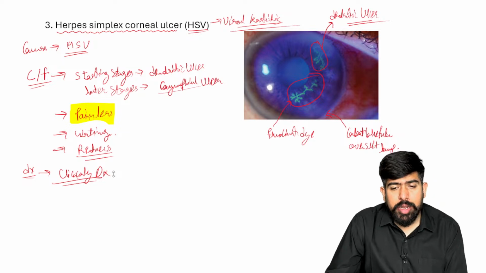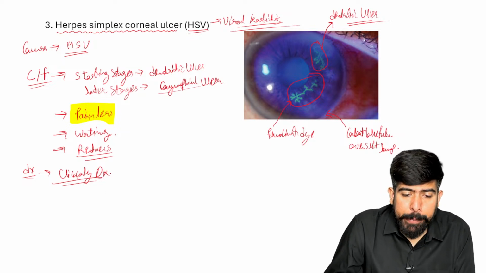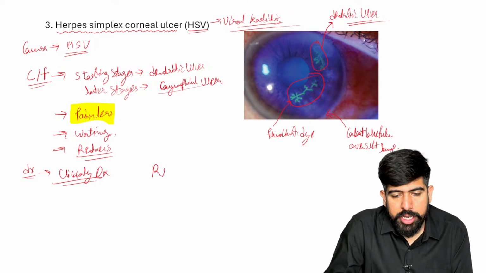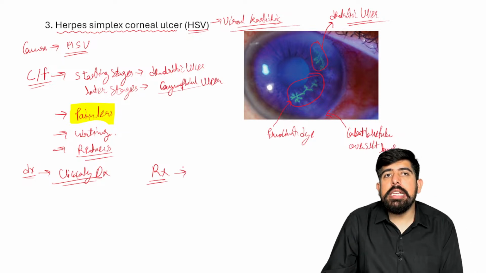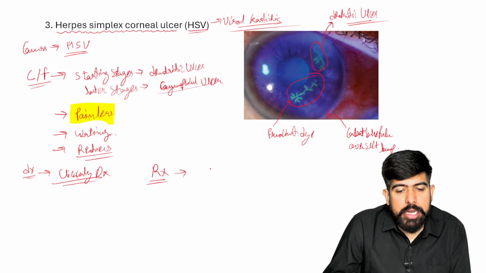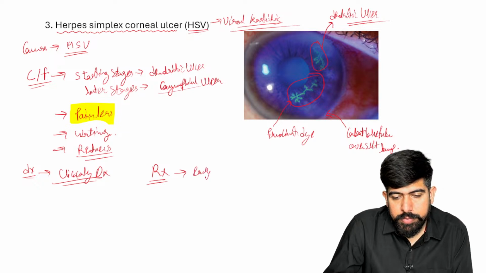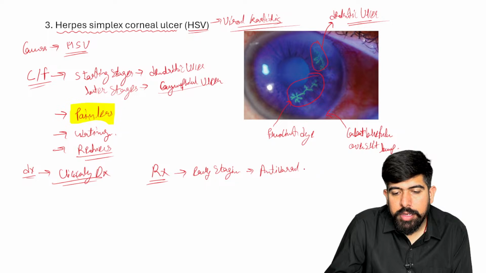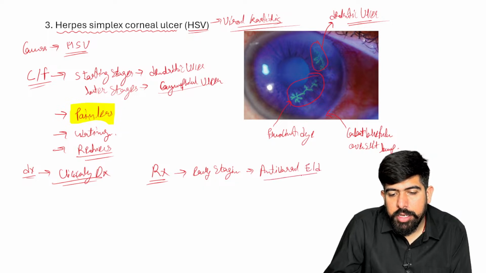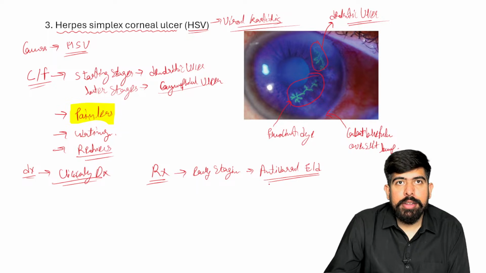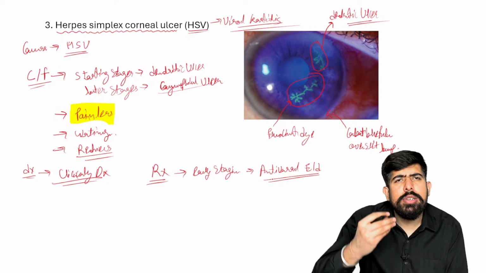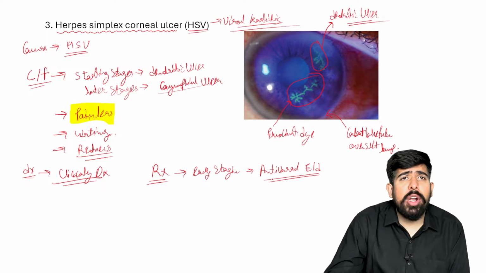We're going to see these things for making the clinical diagnosis. But now, what should be your treatment part? What is happening, guys? If your patient is coming in the early stages, we can give the antiviral eye drop. But the patient is not coming to you in the early stages. Why not? Because you don't have any pain, guys. So the patient will not come there.